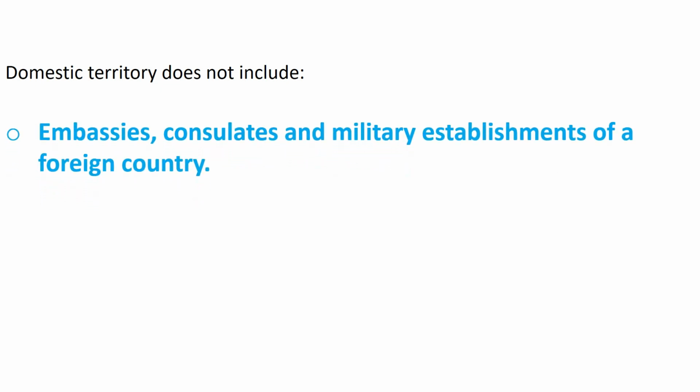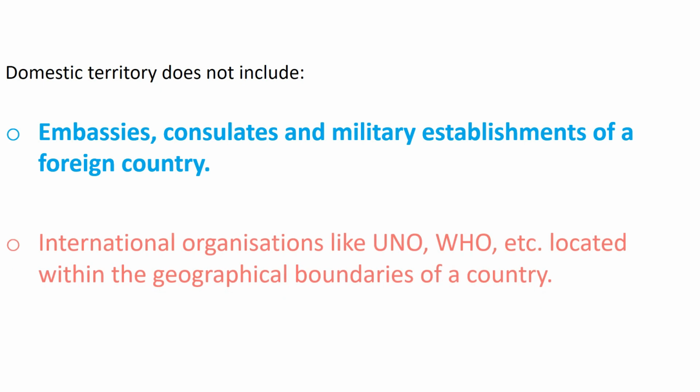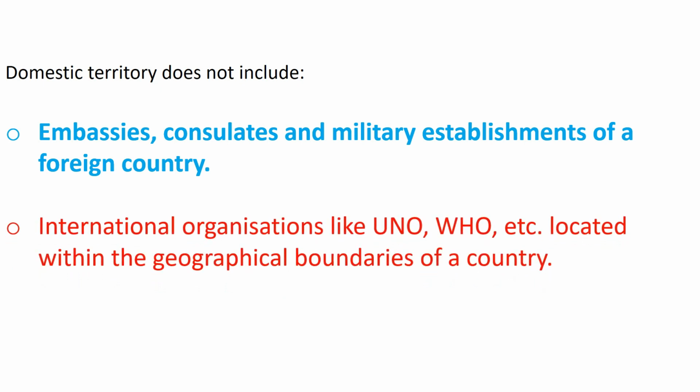Domestic territory does not include: Number 1. Embassies, consulates and military establishments of a foreign country. For example, the Russian Embassy in India is not a part of the domestic territory of India. It is a part of the domestic territory of Russia. Number 2. International organizations like UNO, WHO, etc. located within the geographical boundaries of a country.